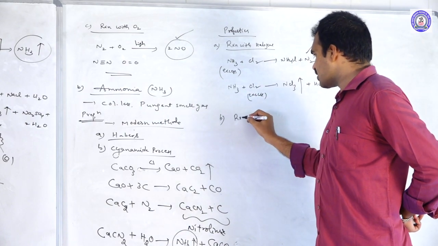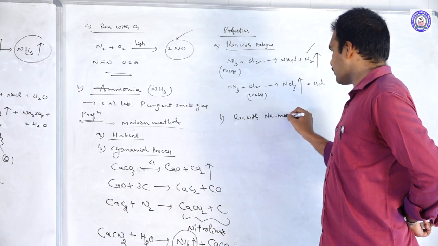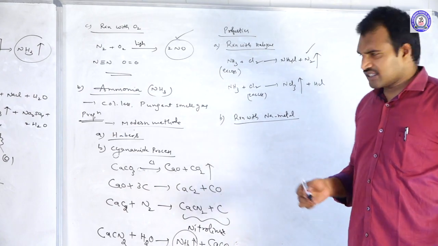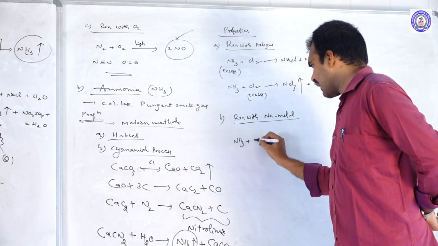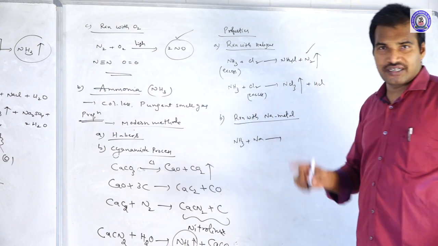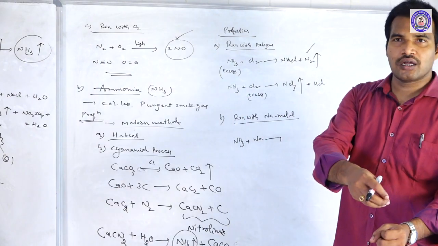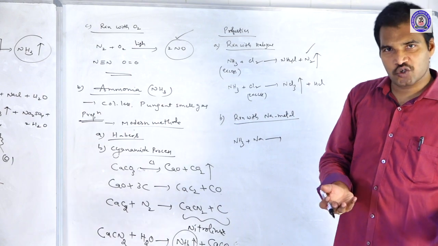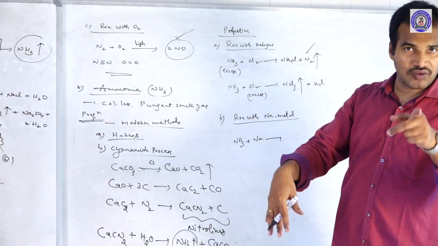Next one, reaction with sodium metal. When ammonia reacts with sodium, as we discussed in S-block elements, when you dissolve alkali metals in liquid ammonia, what do we get? Sodamide will form, and the solution becomes blue in color because of ammoniated electrons.